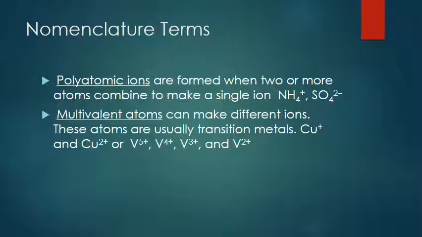Multivalent atoms, and we'll talk about that a little bit later in this video, can have different charges. The transition metal ions are notorious for this. Elements such as copper can have either a +1 or a +2 charge. Vanadium can have all kinds of charges.